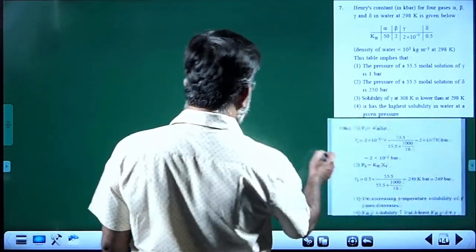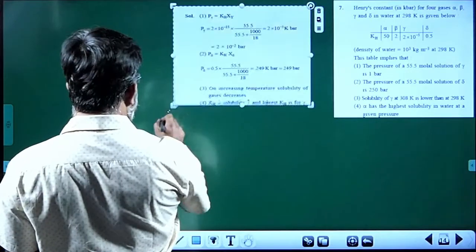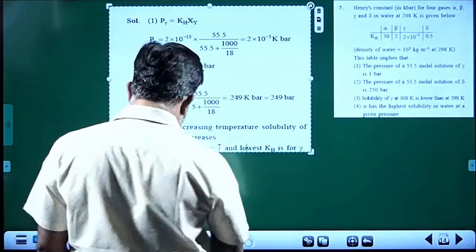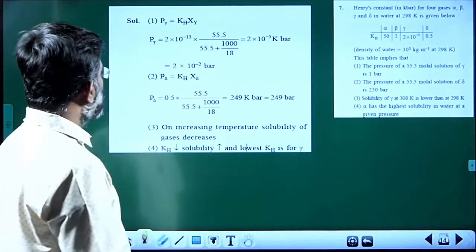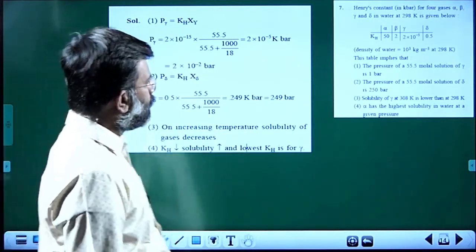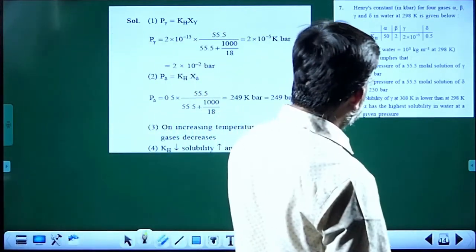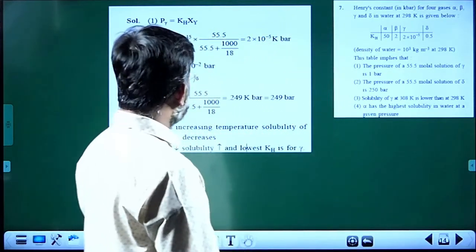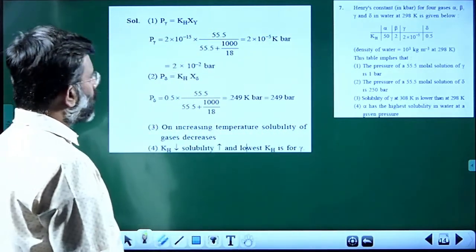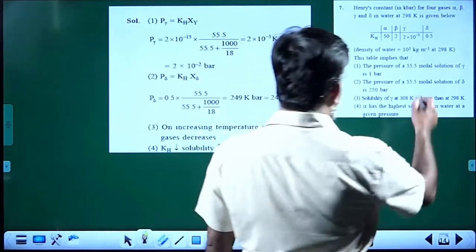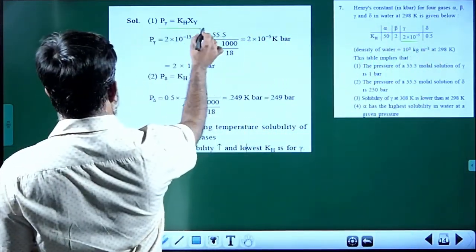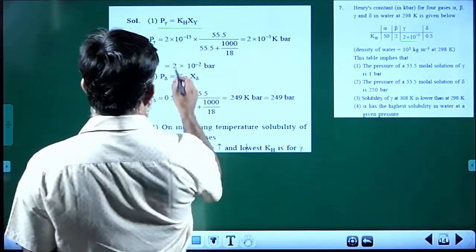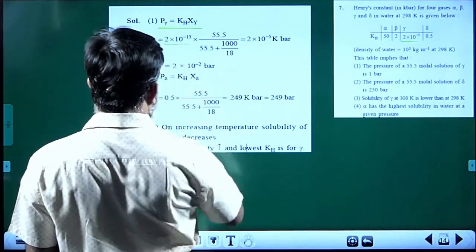See, the solution, when we go through the solved conditions prepared here, when you investigate the first choice, the pressure of 5.5 molar solution of gamma is 1 bar. See, for gamma, the KH value is given as 2 into 10 power minus 5. So, P is equal to KH into x. So, it is KH into x.